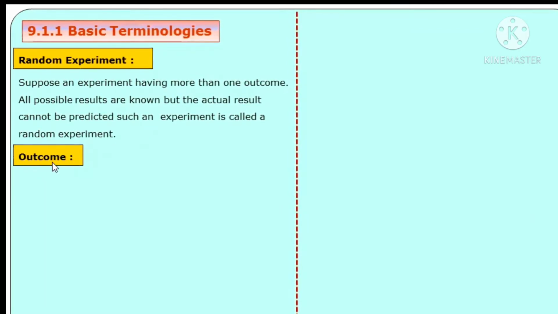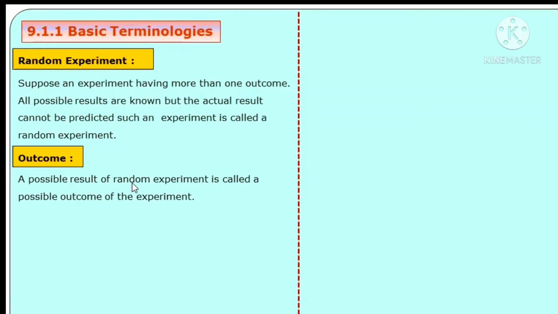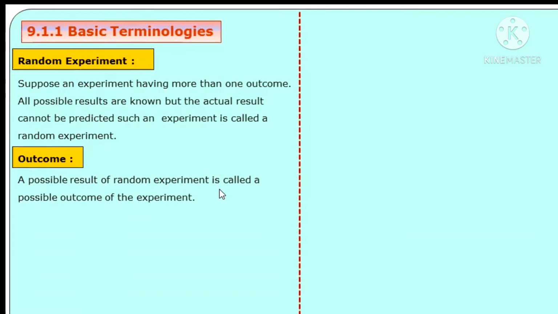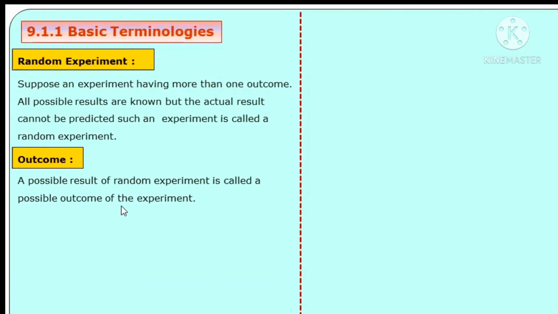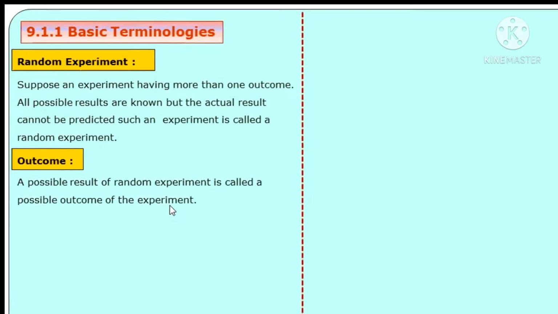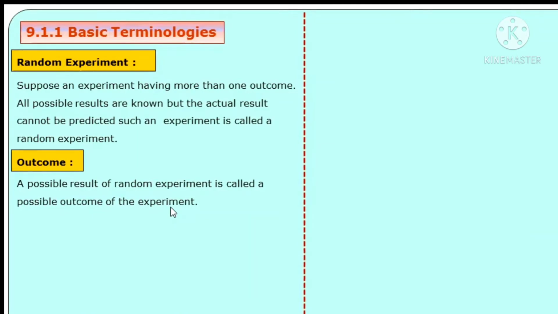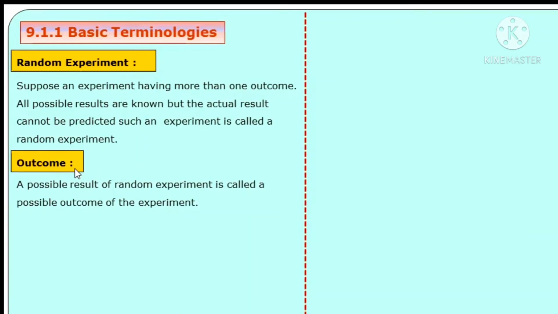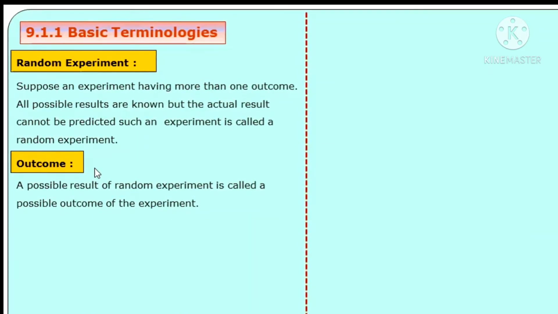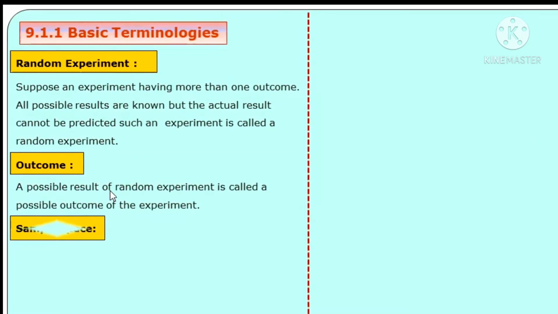Next one, outcome. Definition: a possible result of a random experiment is called a possible outcome of the experiment. Just give an example, a coin is tossed, we write as outcome, that is, outcome is head, otherwise tail. Possible results which are predicted.